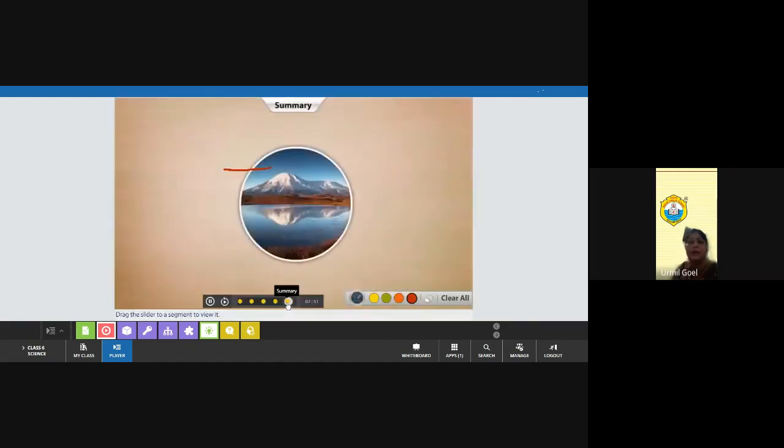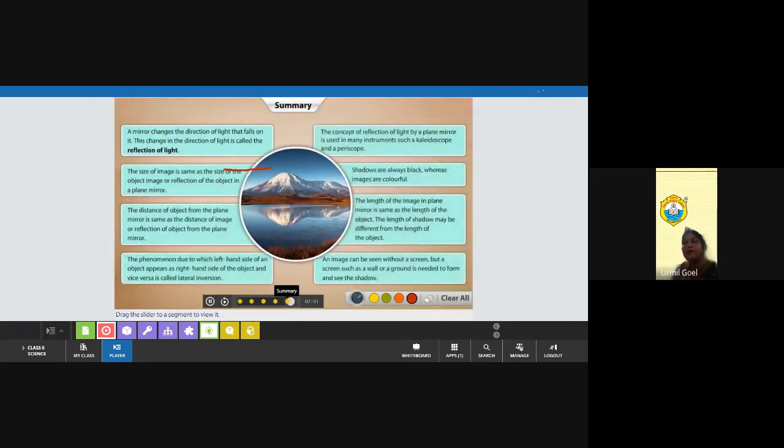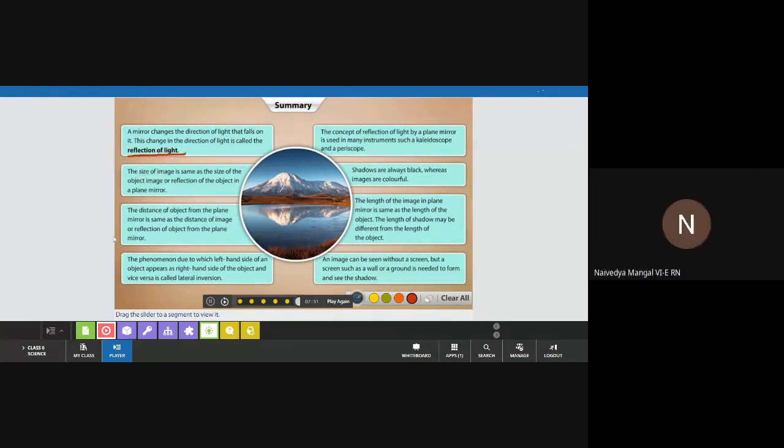Now, summary. Let's summarize what we have learned so far. First, a mirror changes the direction of light that falls on it. This change in the direction of light is called what? Reflection of light.